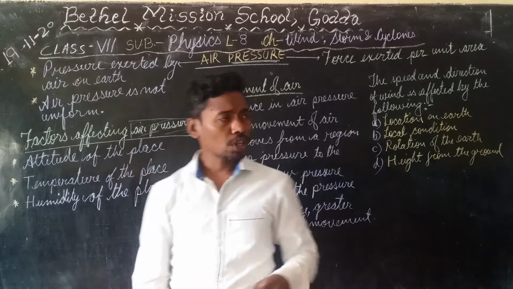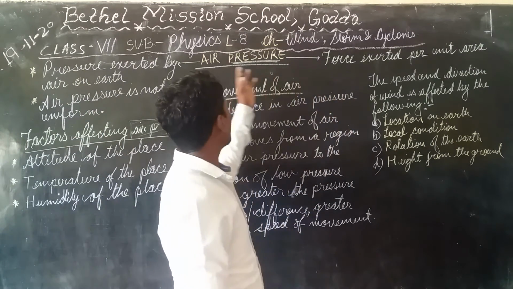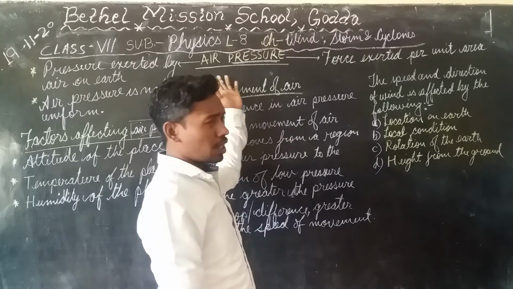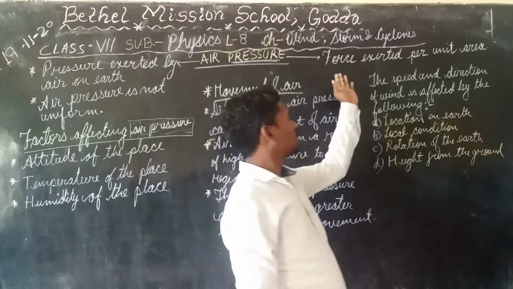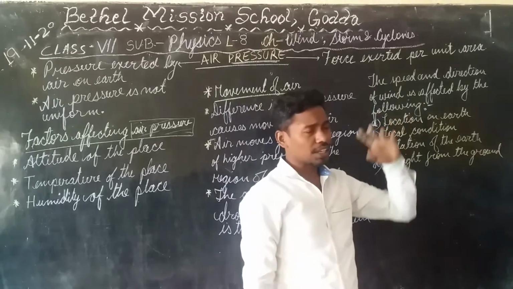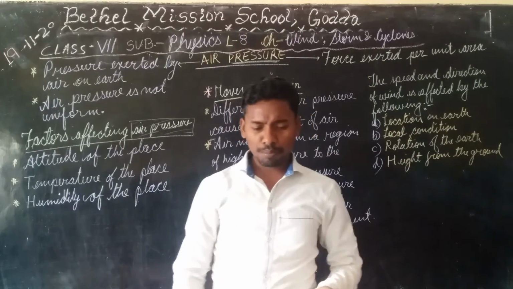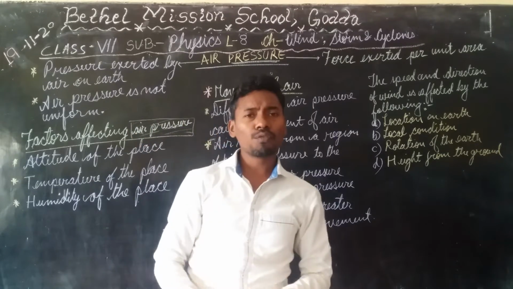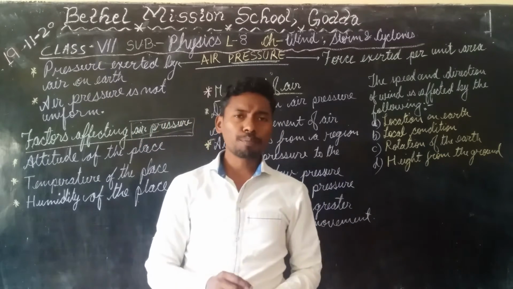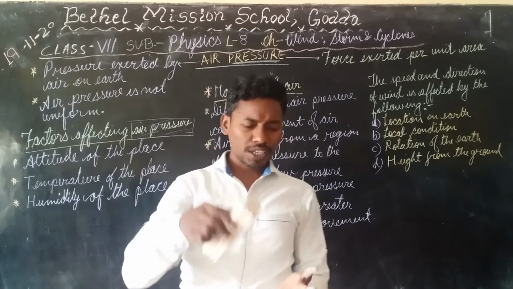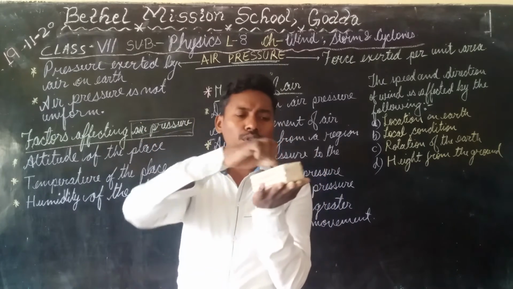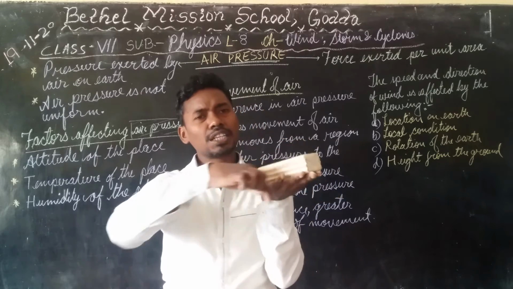Okay. Second thing, one more important thing: before you understand what is air pressure, you need to know what is pressure. And what is pressure? Pressure is the force exerted per unit area. So pressure can be defined as the amount of force that is being applied per unit area. For example, if this is of 1 kg and it is applying a force in this much area, let it be 20 centimeters square.